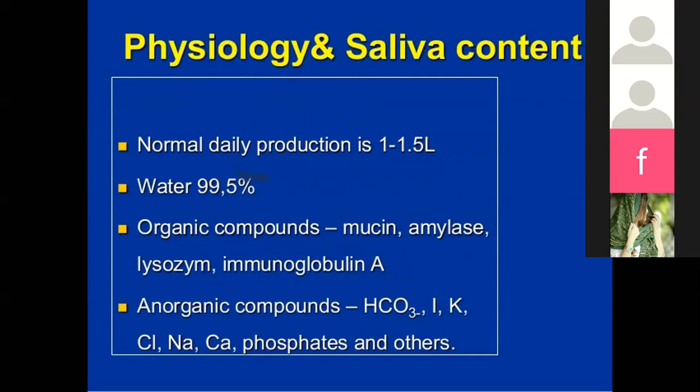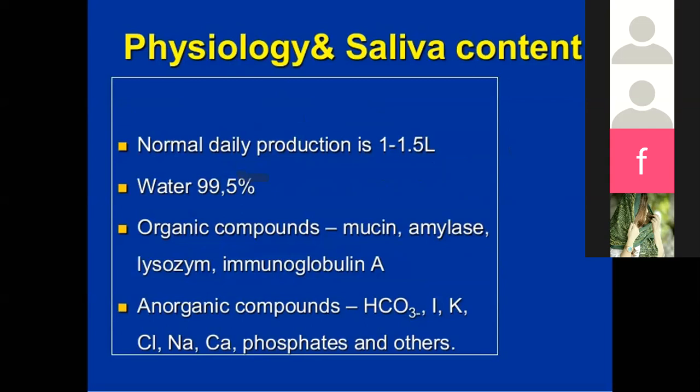Physiology and the saliva content. Normally, the daily production of saliva is 1 to 1.5 liters. It is mostly water. It has organic compounds known as mucin, amylase, lysozyme, and it also contains immunoglobulin A. Inorganic compounds include bicarbonate, iodide, potassium, chloride, sodium, calcium, phosphate, and others present in